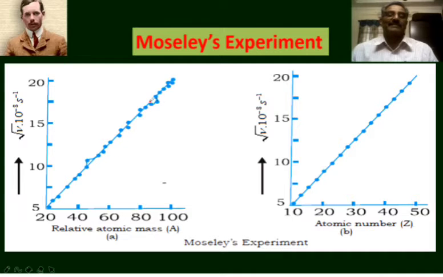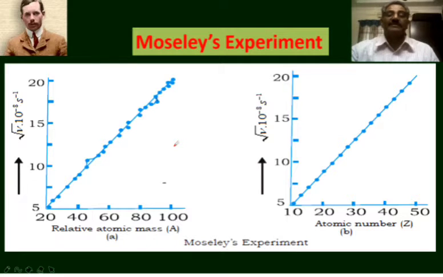There are some deviations. On the other hand, if such a plot is drawn between the square root of nu, that is the square root of frequency, versus atomic number, all the points lie on a straight line. This shows that atomic number is a more fundamental property of an atom than the atomic mass. This led to the new periodic law, known as Moseley's periodic law or the modern periodic law.